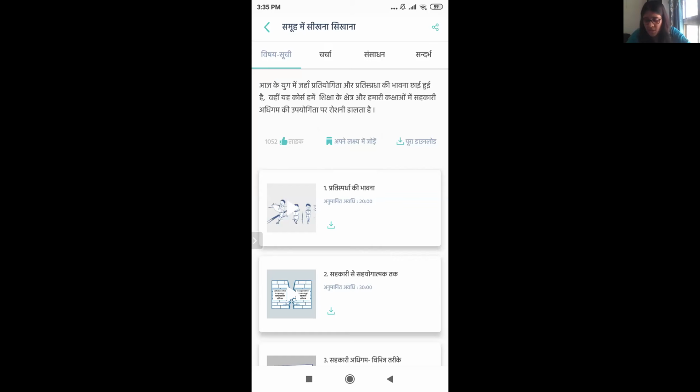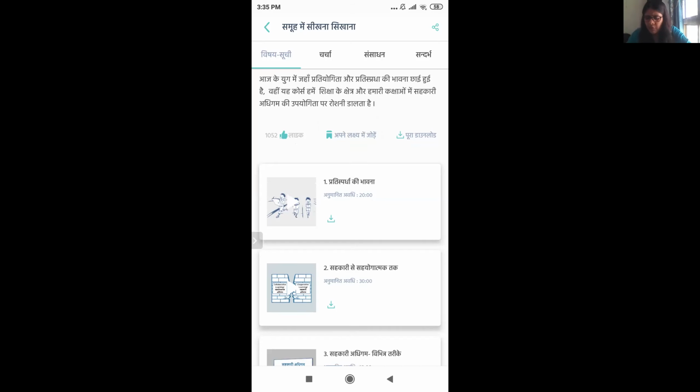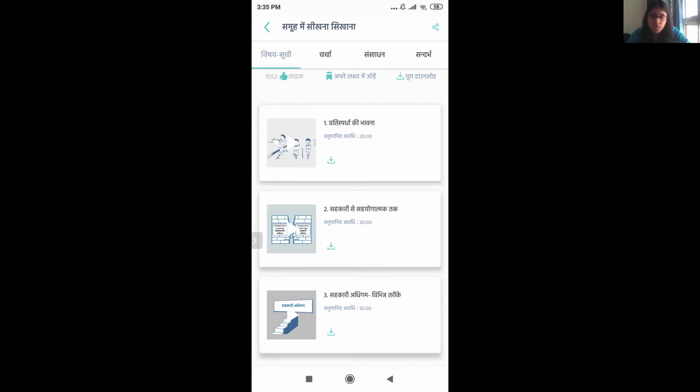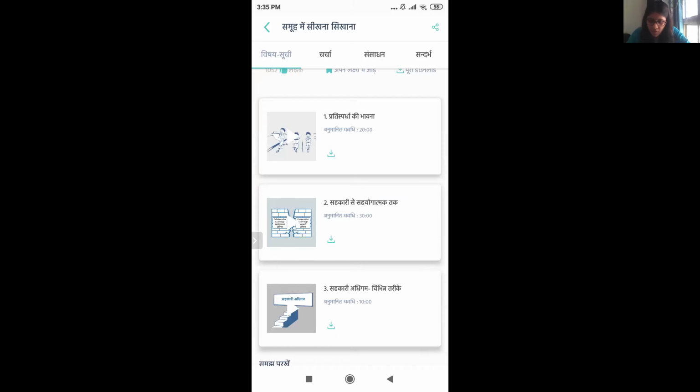And the last option is Pura download. Now, if you are someone who has a spotty internet, or sometimes you do not have access to internet and you would want to see this course even offline, it will make sense for you to download it. Click on Pura download. If you are concerned about it using your data, you can download individual modules also. So for example, I can click the first module.